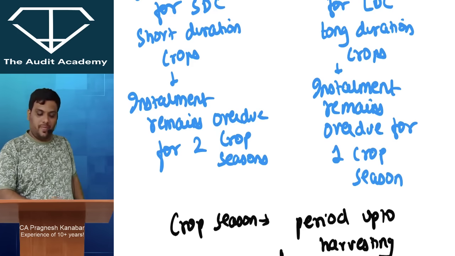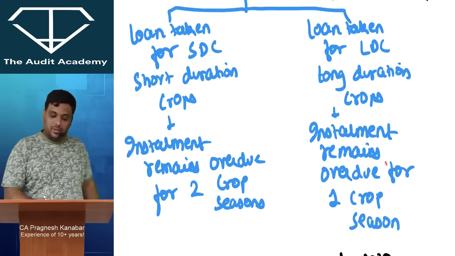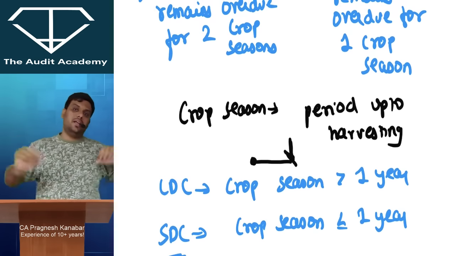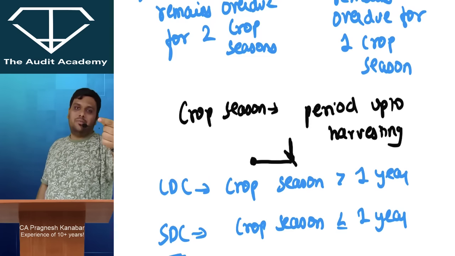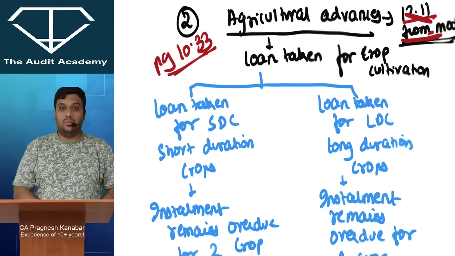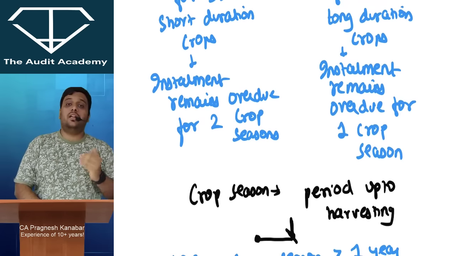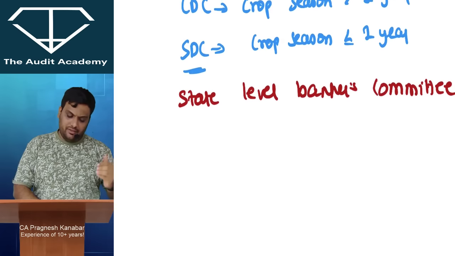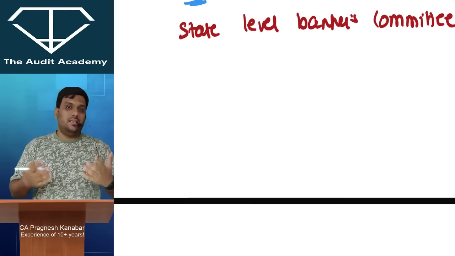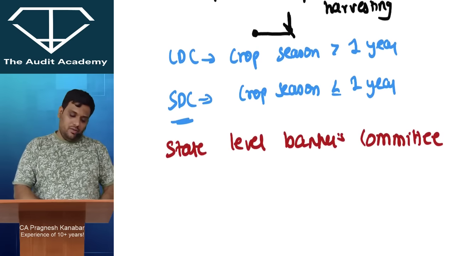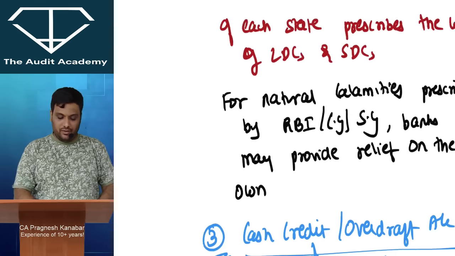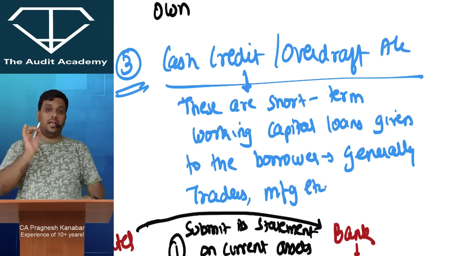In case of long duration crop, if installment remains overdue for 1 crop season, anyways long duration crop has crop season more than 1 year. So it's a large period that bank is waiting. So if installment remains overdue for 1 crop season, all right, then in that case, it will be classified as a non-performing asset. But you know that farmers suffer the most due to natural calamities and stuff, and that is the reason that in case of natural calamities which are recognized by RBI, banks can provide relief on their own. And in practical life, this long duration crop, short duration crop list is given by the state level bankers committee of each state. All right. So that is it for your agricultural advances.